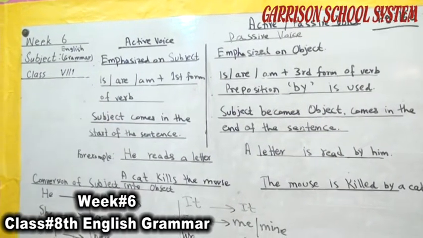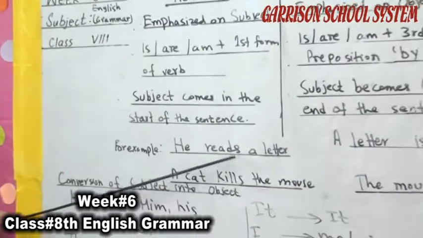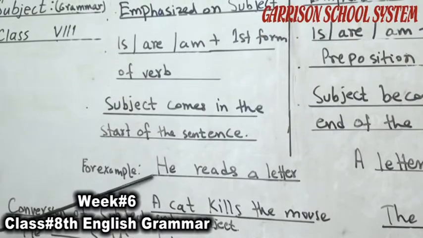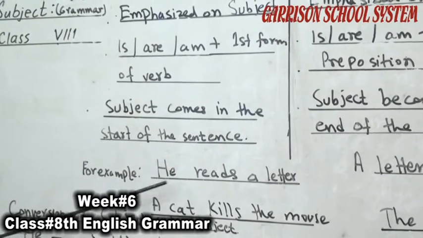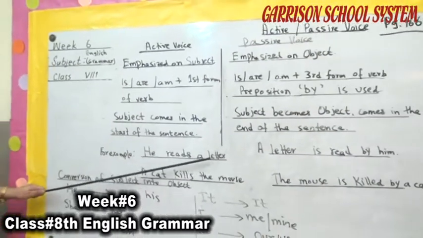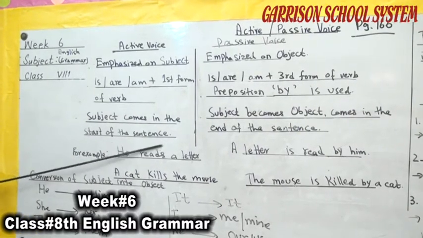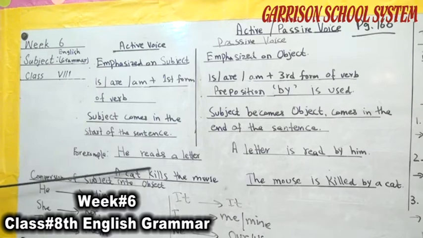For example, he reads a letter. Here the subject is he. He is doing something, reads a letter. He is the subject which is performing the action of reading.